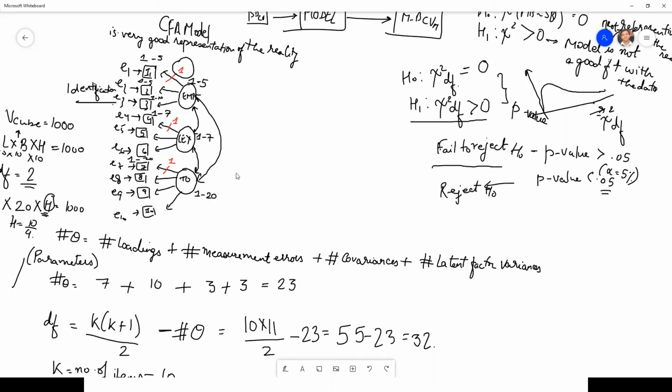So then this will become our first CFA model. Then we will do our second CFA model, which will be PJ. We will repeat the same steps. We will specify a model for PJ.